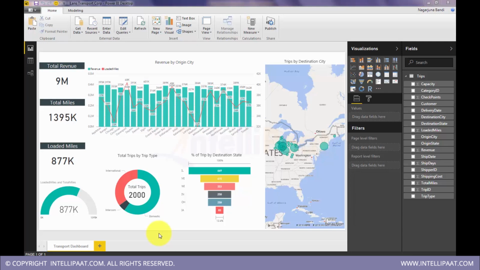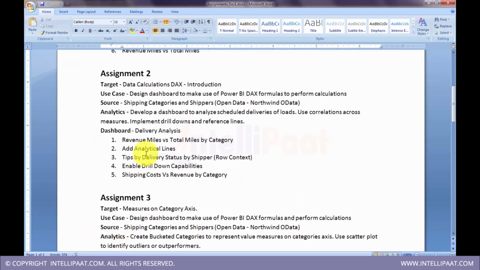You often run into the need of writing a custom formula or expression or calculation to represent data in your visualizations. We have options in Power BI for doing that. The next assignment targets data calculations using DAX expressions.